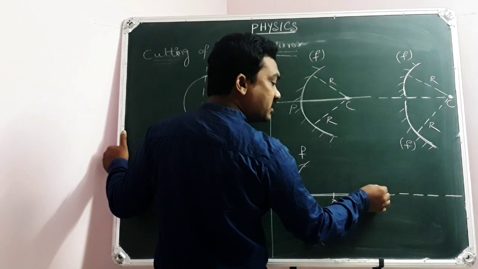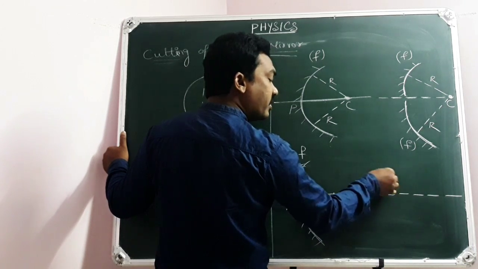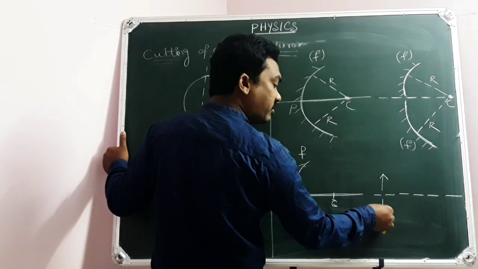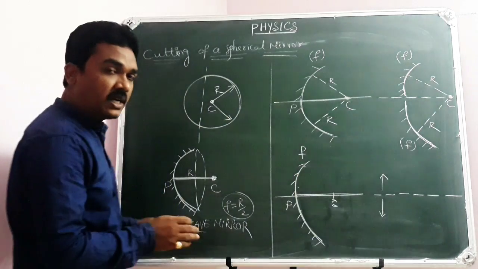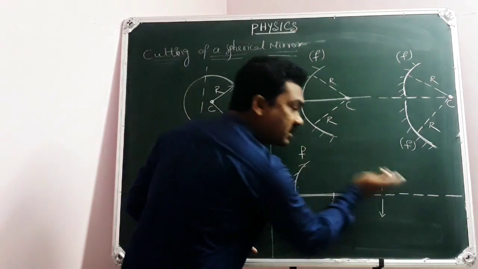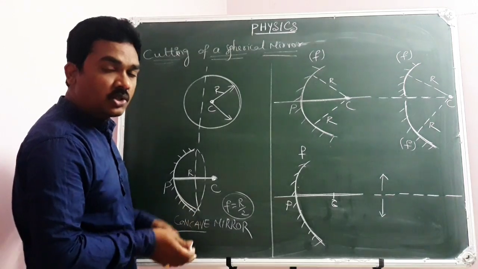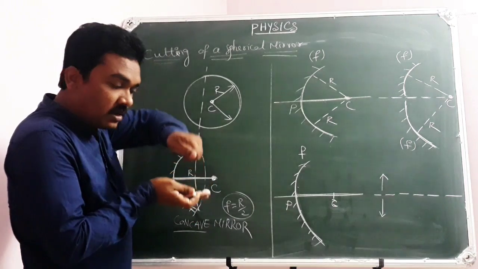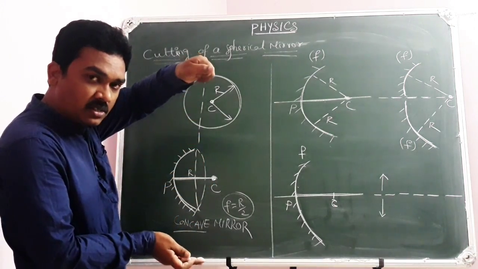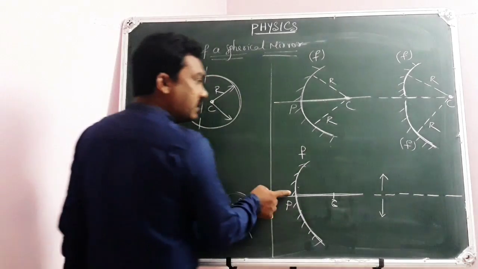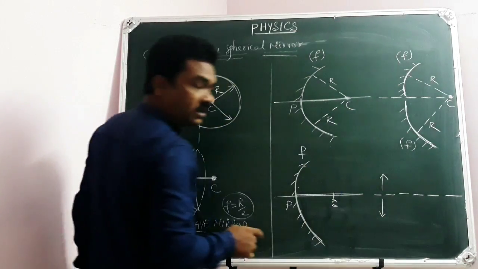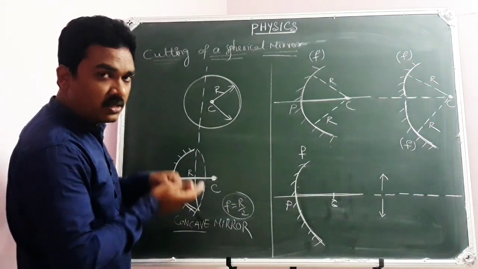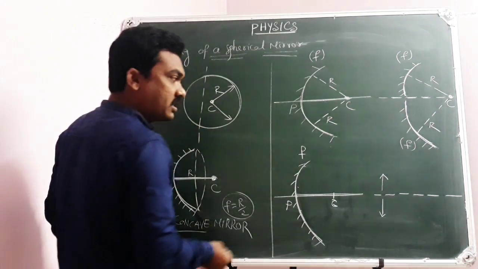One is taken vertically up, the other is taken vertically down. That means after cutting the spherical mirror along the principal axis, the two pieces are displaced perpendicular to the principal axis. I repeat, the two pieces are displaced perpendicular to the principal axis.